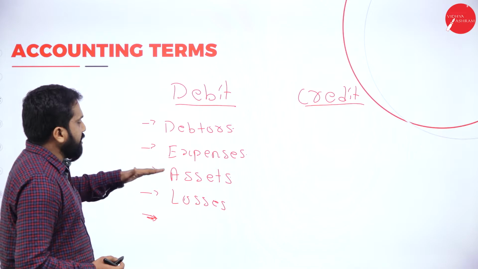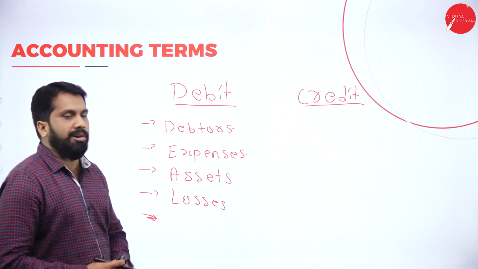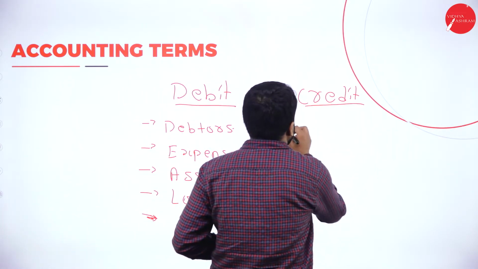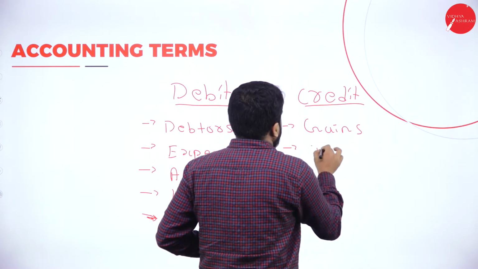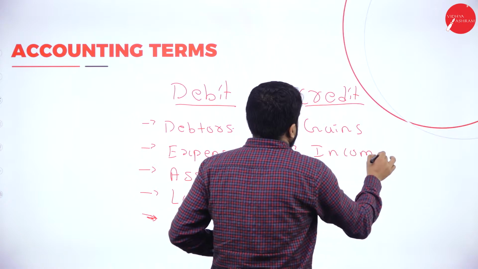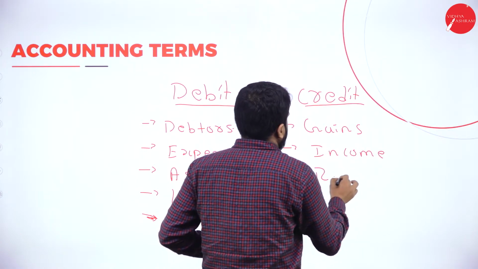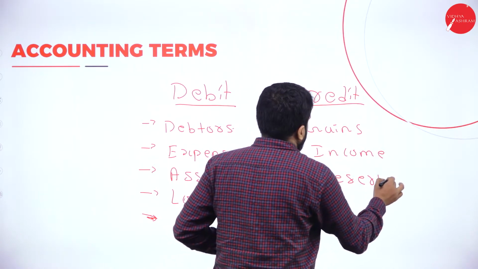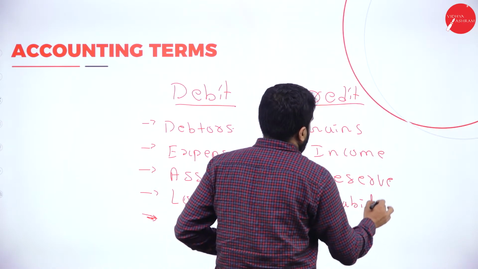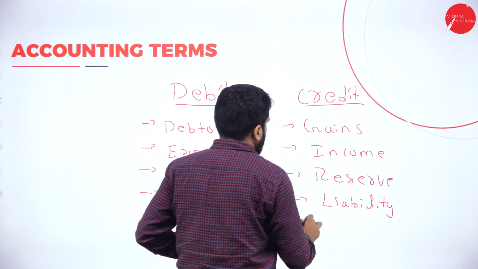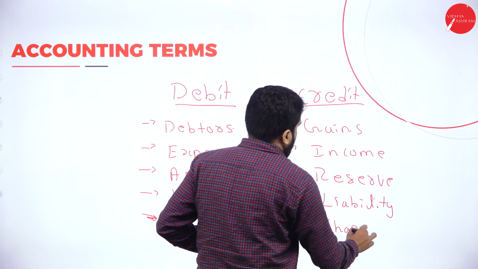Debtors, expenses, assets, as well as losses. Now, on the credit side, what we will get? Gains, income, reserve, liability, share capital.